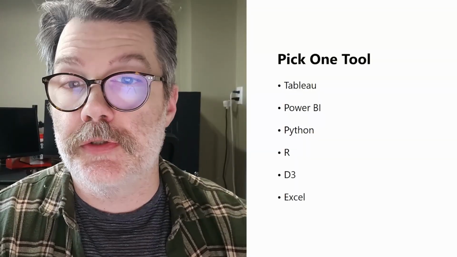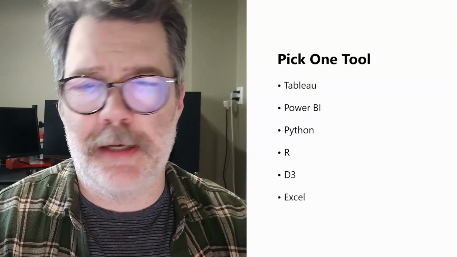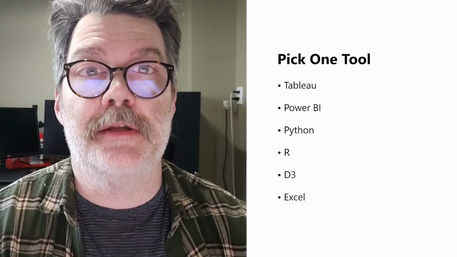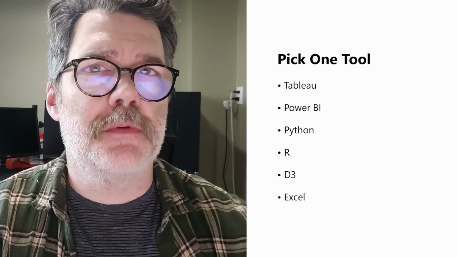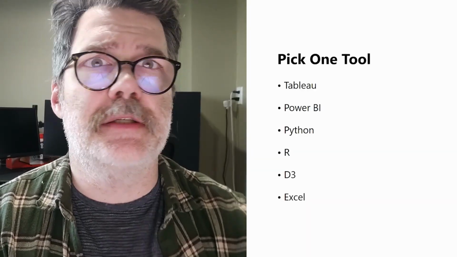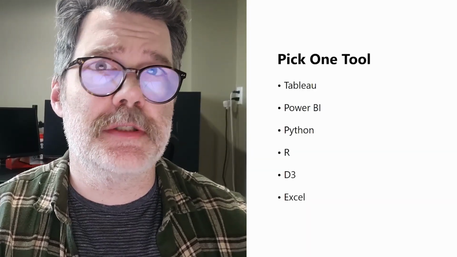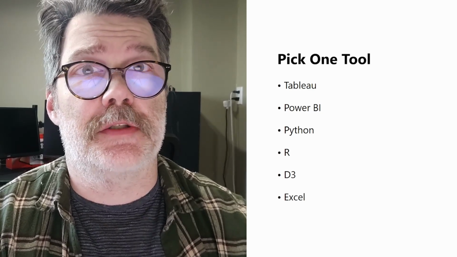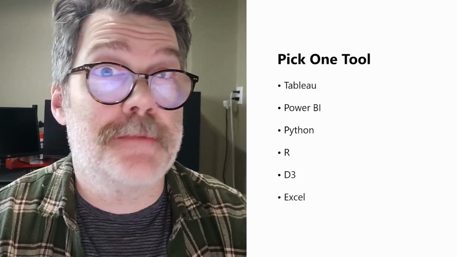Then you've got to pick a tool. You know what? I don't care which one. So you could pick Tableau, Power BI, Python, R, D3, Excel, whatever. Pick one of those and focus in on that one. Start experimenting with concepts that you learned in those books. Try to find a data set and make a chart. But the idea here is focus in on one of these tools and use that as your playground to start experimenting.